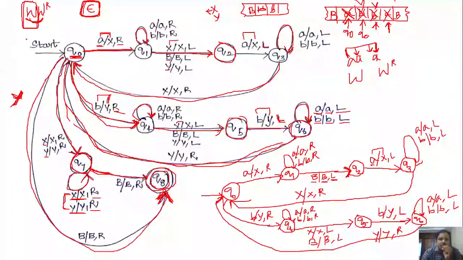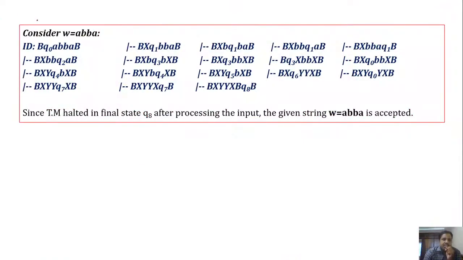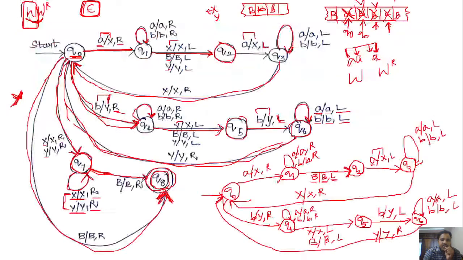Okay, so based on that you have to specify the transition from q naught to the final state on blank. Okay, so this is how we can construct the Turing machine for w power r. Generally this transition diagram seems to be complex, but once you understood this logic, it is very easy to design this Turing machine. Okay, so this is the acceptance of the string w is equal to ABA, which we have done here through the transition diagram.